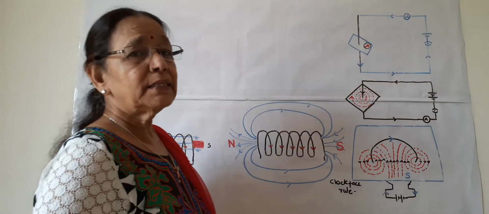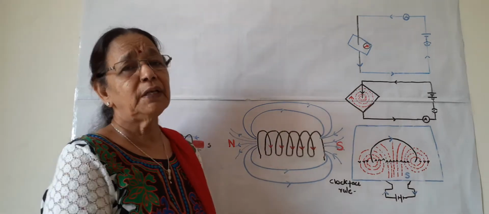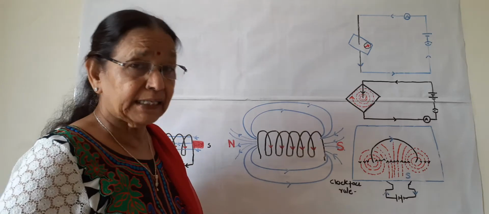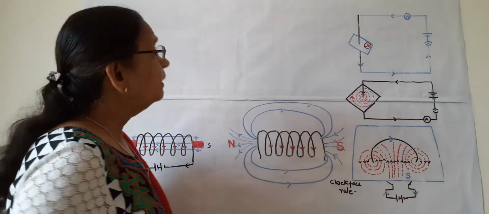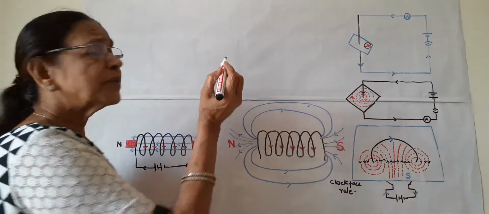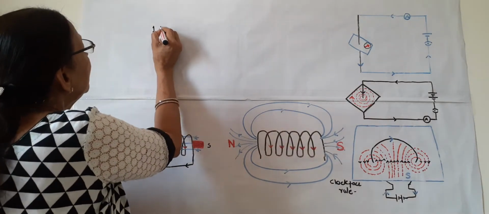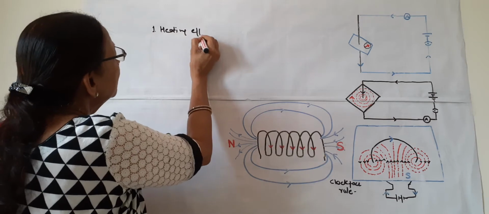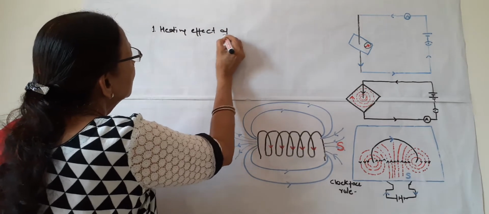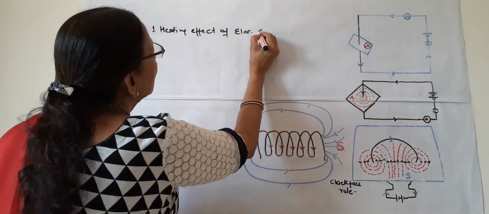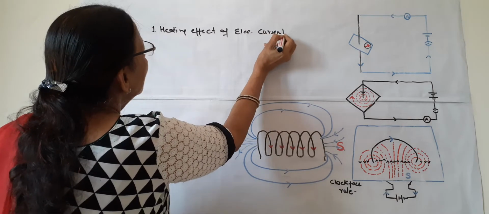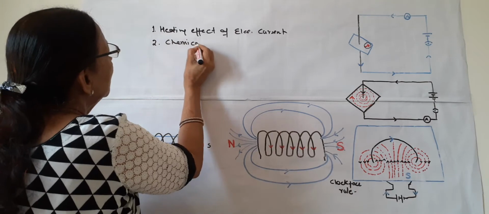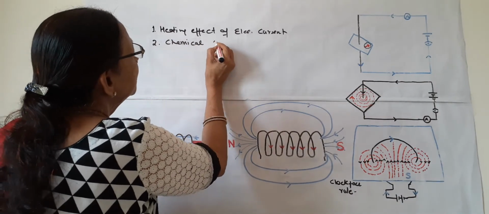Hello students, in this video we will learn about the magnetic effect of electric current. We know that electric current has other effects also, as heating effect. There is heating effect of electric current. Then there is chemical effect of electric current. And these we have studied.